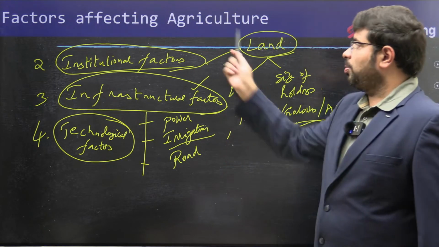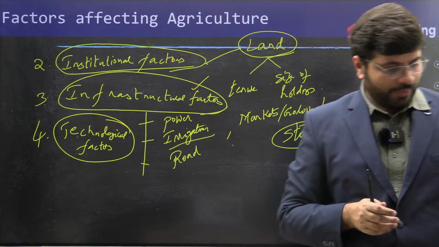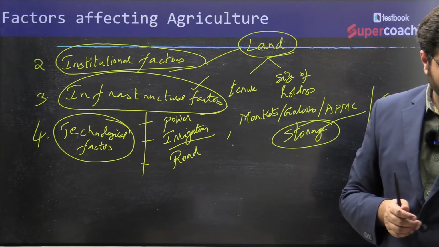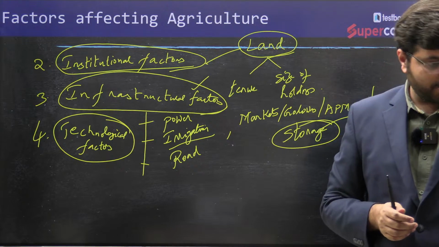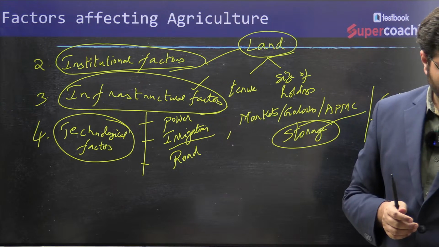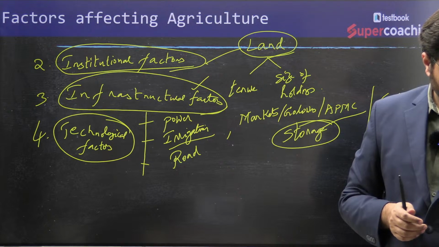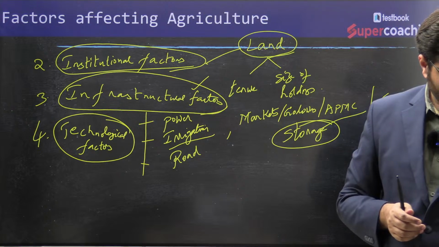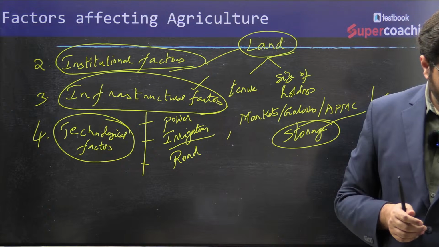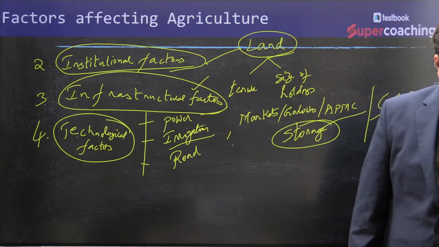What is our objective about factors affecting agriculture? I have given a brief overview. Have you understood all these things, my dear? Any doubts you have? Let me see some comments. Okay. Yes, Ishika, I think now I have seen your comment.